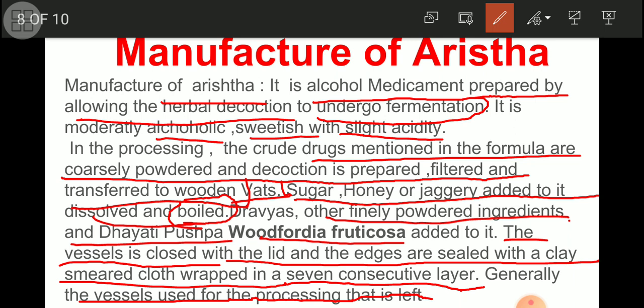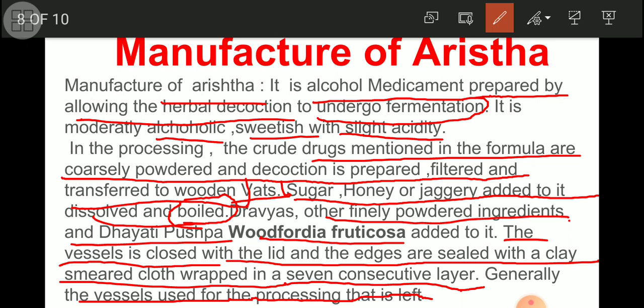Then, once all ingredients are added, the container is to be closed with the lid, and the edges of the lid are to be sealed.